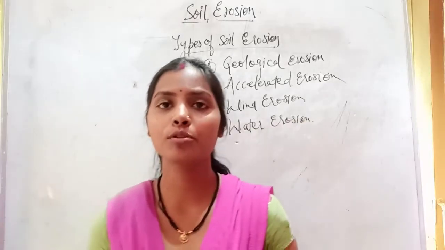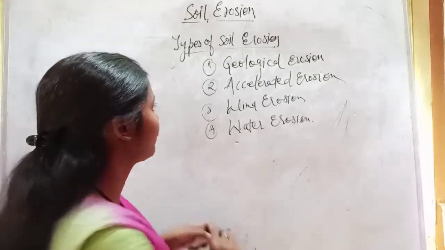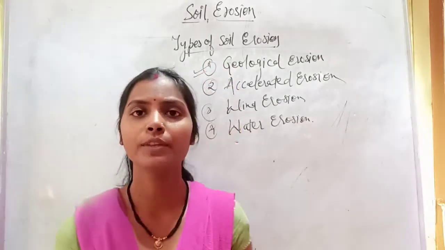We will see these one by one. First we will discuss the geological erosion.